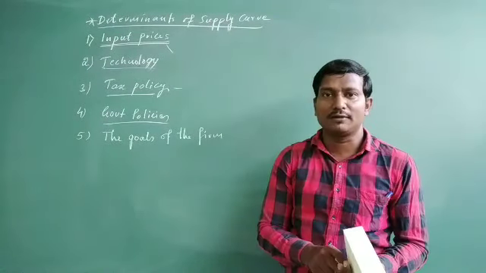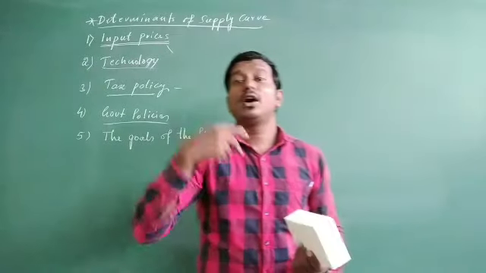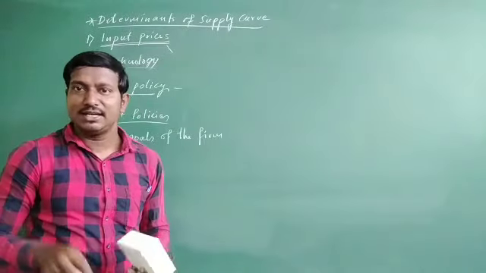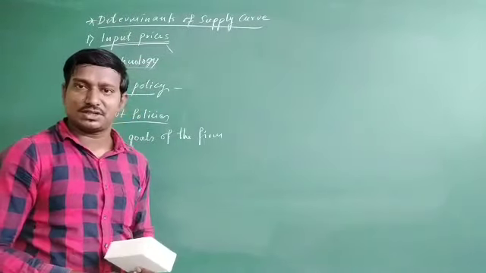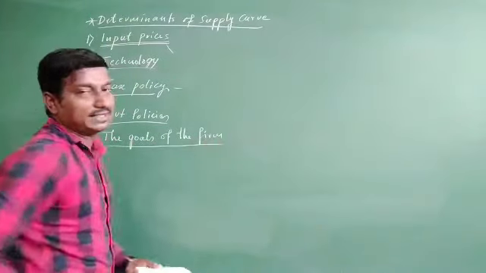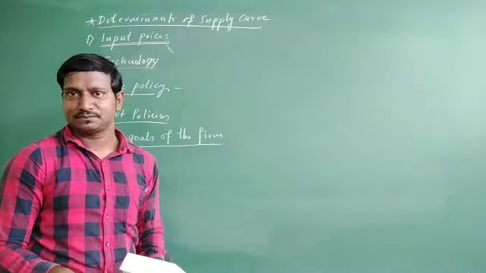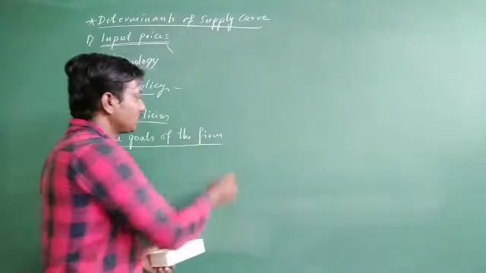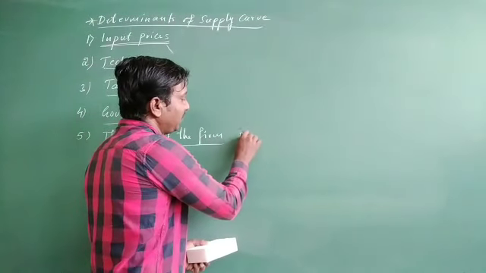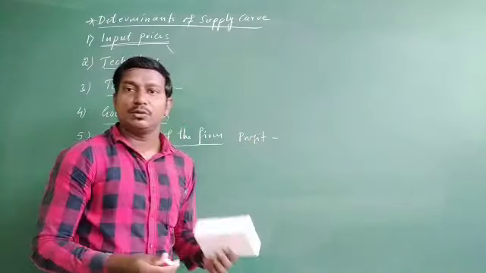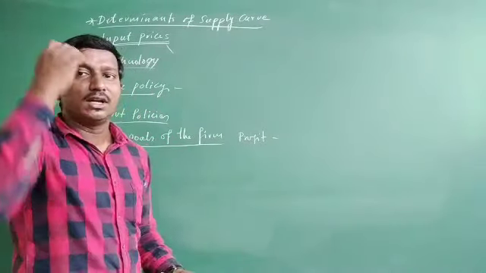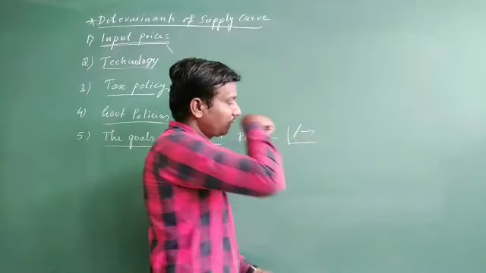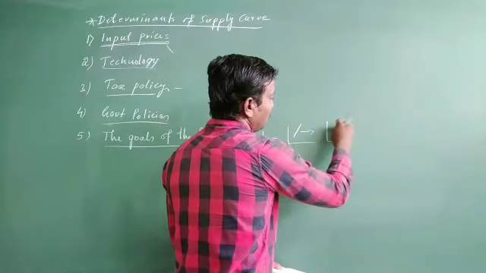That is the objective or goal of the firms, whether to earn profit today or tomorrow, and that decides whether to sell more or less in the present situation or in the future situation. So the goal of the firm decides whether to sell more or less today. This is how it also affects the quantity supply. If you want to earn profit presently, at the present situation, then the supply is going to increase, the supply curve shifts right side and the supply curve moves upside.